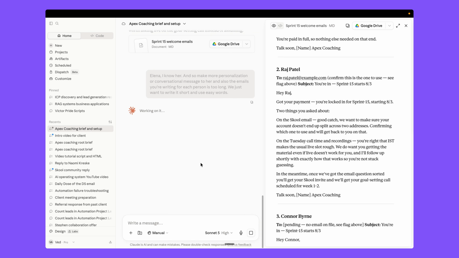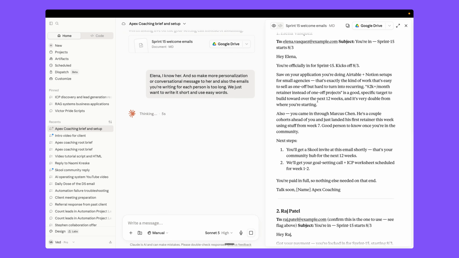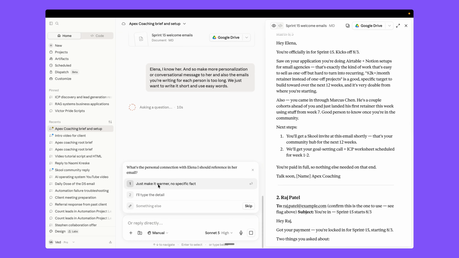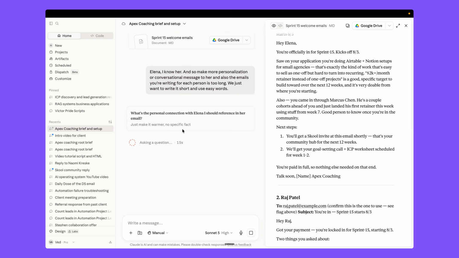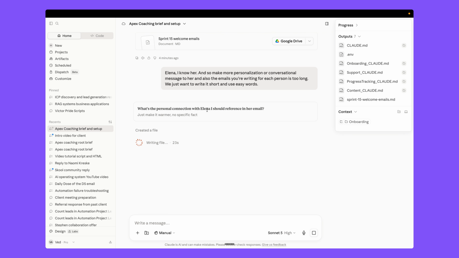So you can just tell Claude to customize those emails based on your connection with the person or the way you write your emails, right? So we just tell it, just give you the option, you need to select it here and let it run, and it writes all three emails for you. And also for Elena, it writes with more personal connection. Okay, so let it complete first.